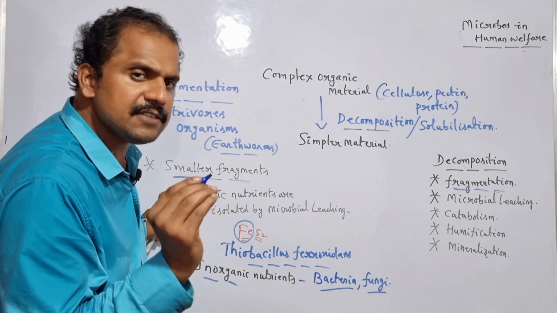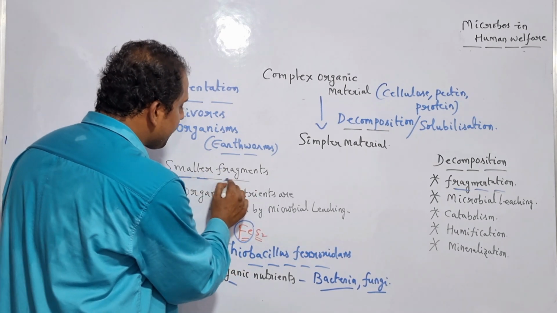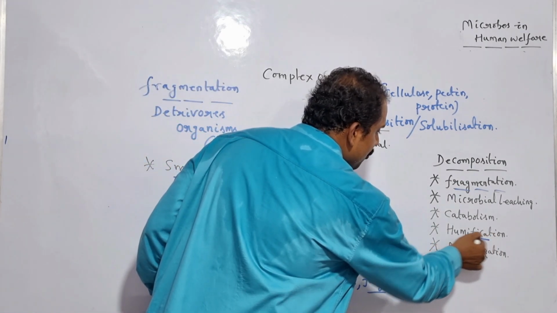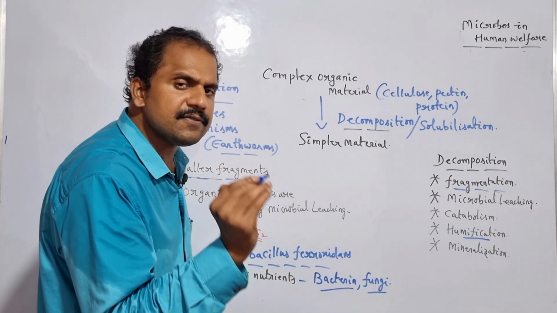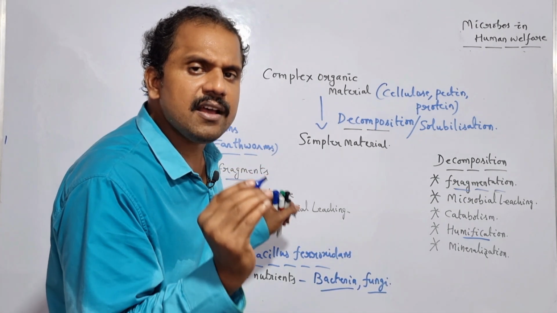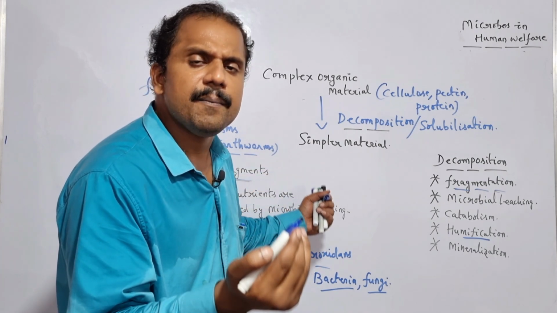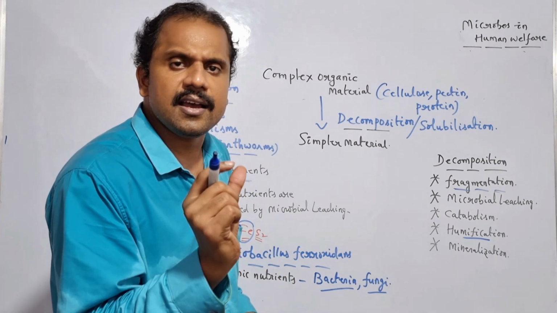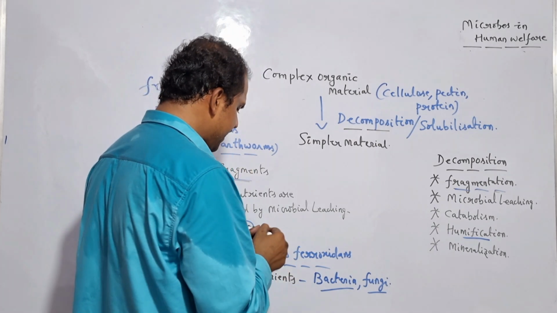After the successful isolation of organic nutrients as well as inorganic nutrients from the smaller fragments, in the very next step humification occurs. Humification. So what is humification here? The specific organic nutrients as well as inorganic nutrients undergo further oxidation. Is it clear? Once the organic and inorganic nutrients undergo further oxidation by taking advantage of microbes, it leads to the formation of a dark colored colloidal substance which is nothing but what? Humus. Is it clear? So let me write it here.